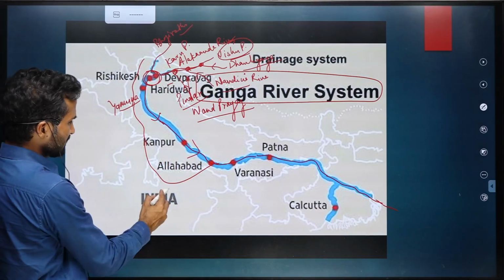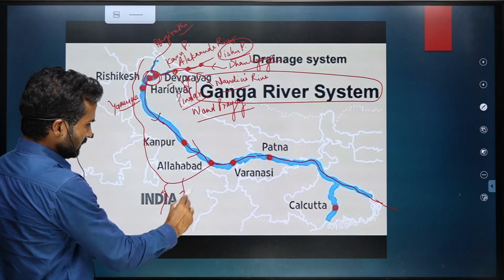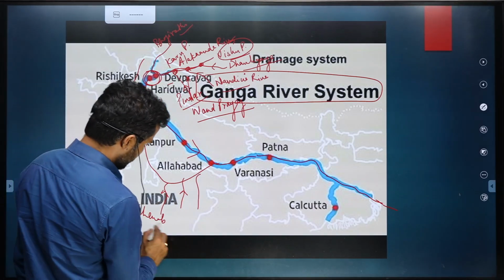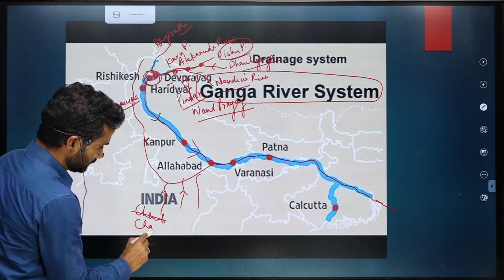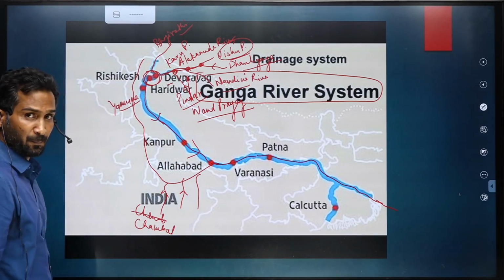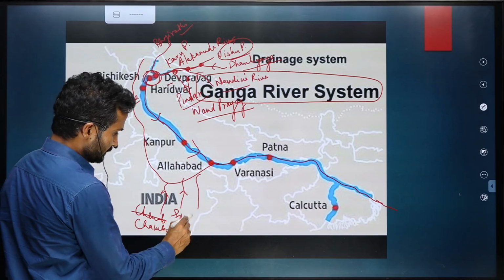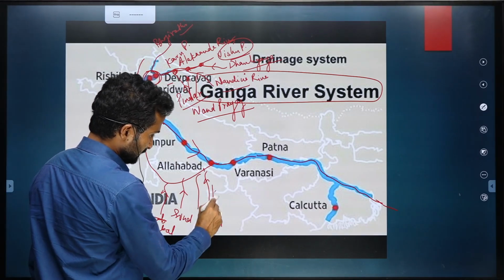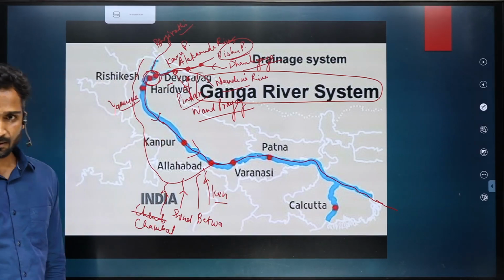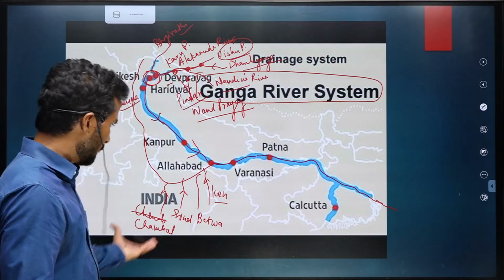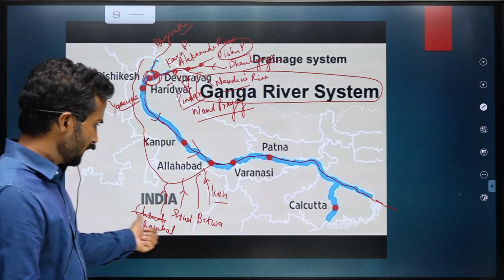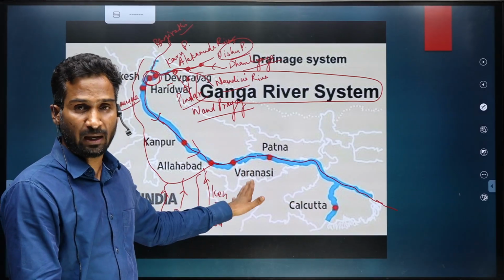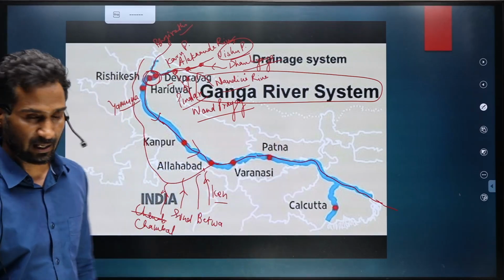And Yamuna itself is joined by many rivers like, not Chenab, Chambal, Sindh, Betwa, Kane. So Yamuna is a big river which is formed by a number of tributaries: Chambal, Sindh, Betwa, Kane. These are the direct tributaries of Yamuna, indirect tributaries of Ganga, right?